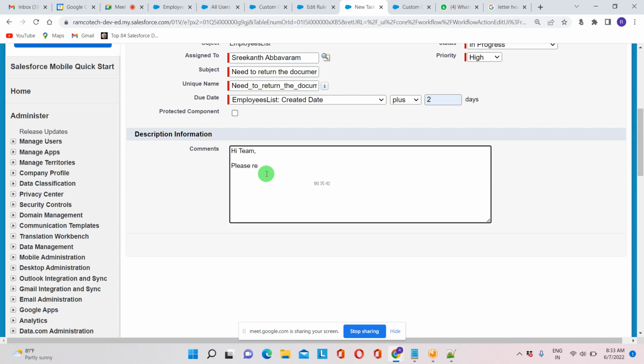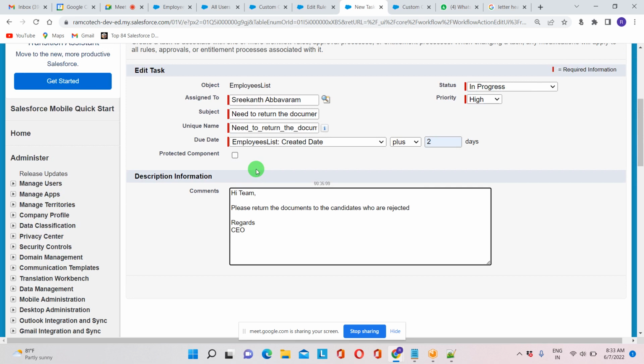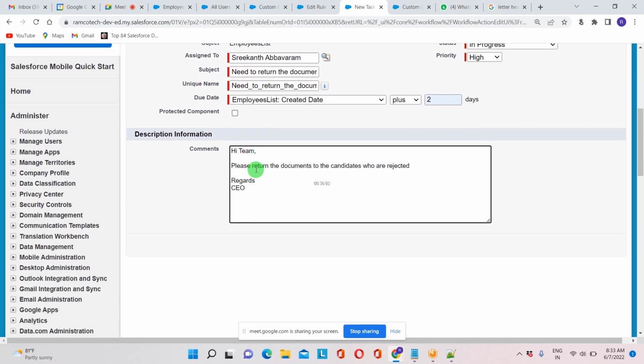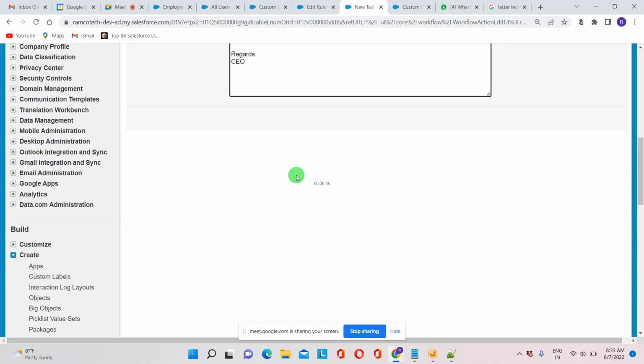Here it is written, documents to the candidates who are not selected, who are rejected. And here, what is the drawback? We are not mentioning the name.